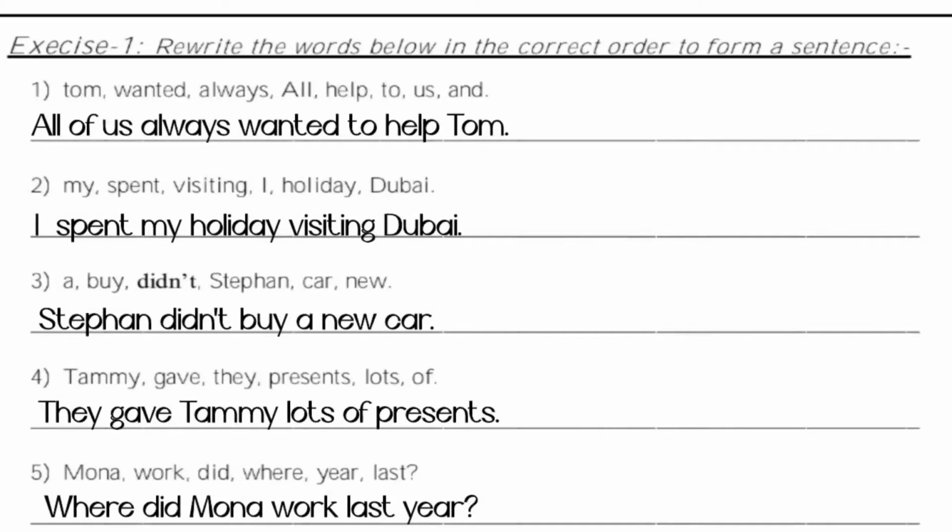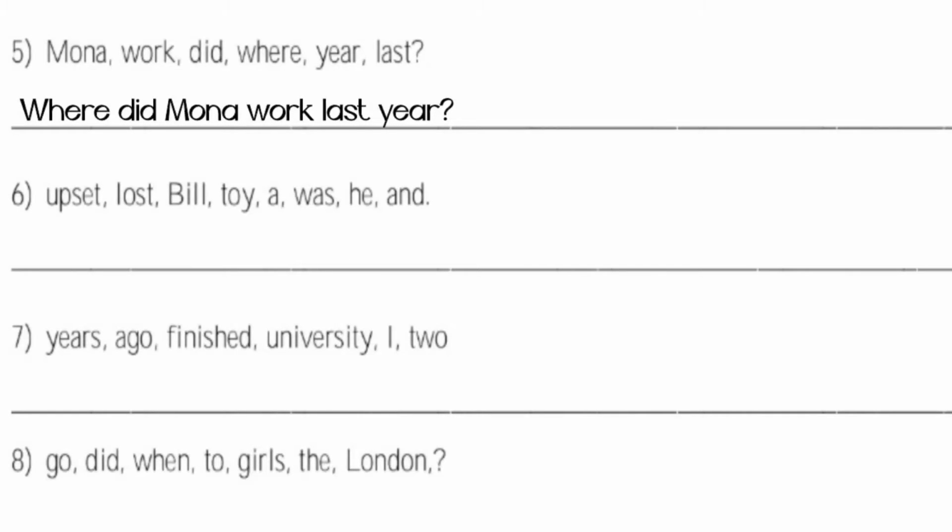Stephen didn't buy a new car. Number 4. Tammy gave they presents lots of. They gave Tammy lots of presents. Number 5. Mona work did where year last. Where did Mona work last year? Question mark.